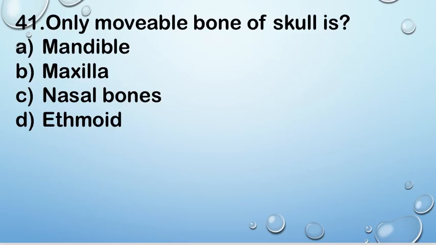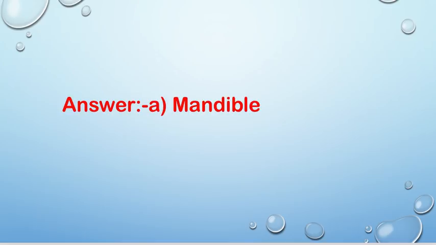Next question. Only movable bone of skull is A mandible, B maxilla, C nasal bones, and D ethmoid bones. Right answer is A, mandible. Mandible is the only movable bone of the skull.